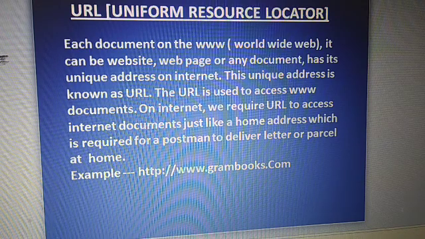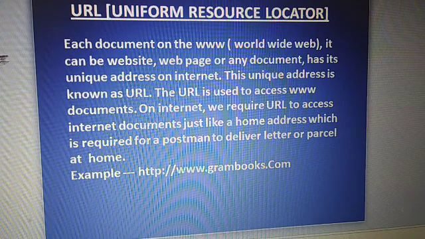This unique address is known as URL. The URL is used to access www documents on the internet. On the internet, we require a URL to access an internet document, just like a home address is required for a postman to deliver a letter or a parcel at home.